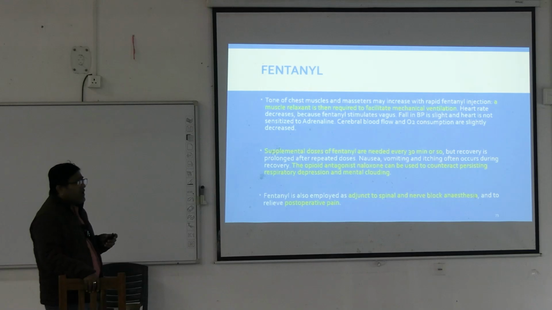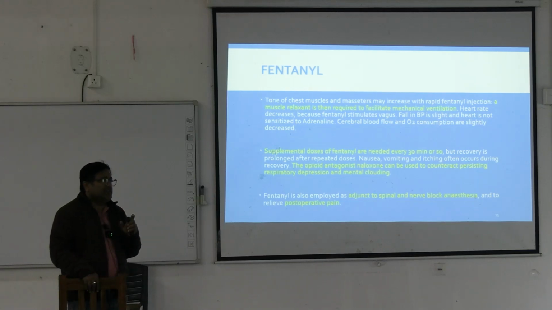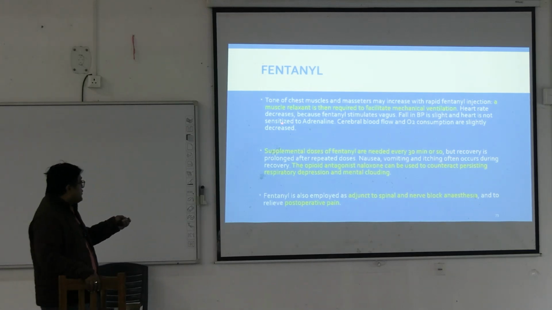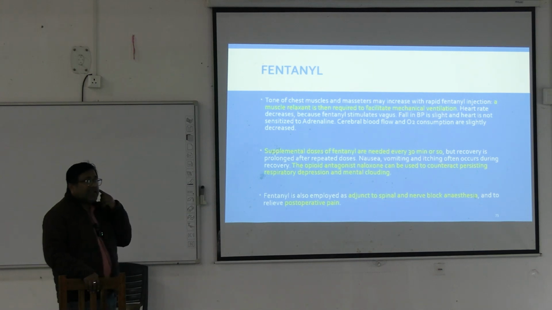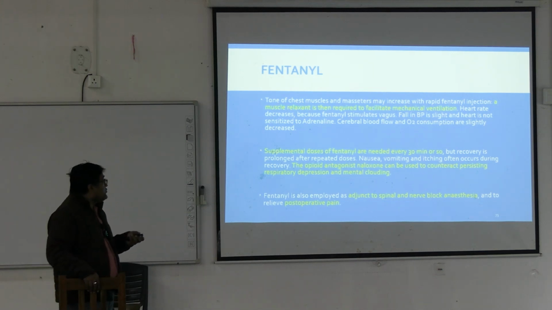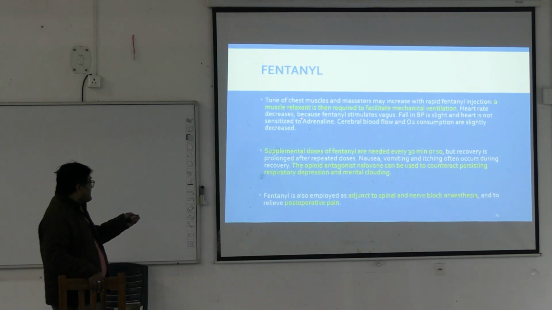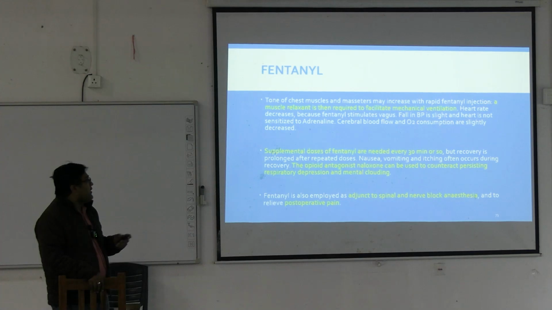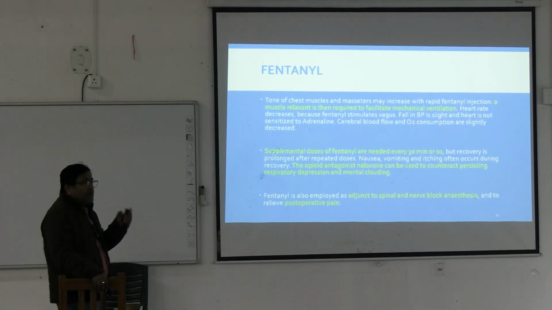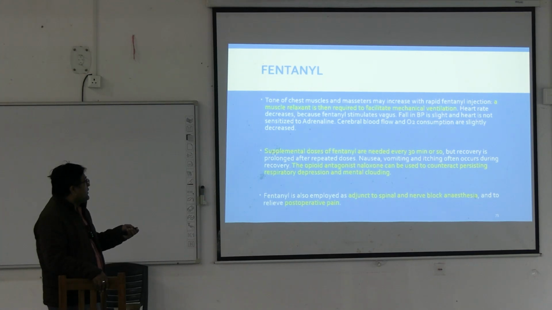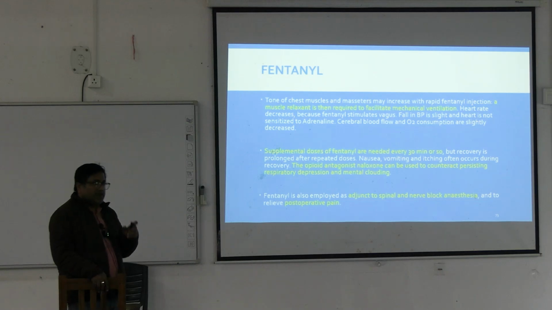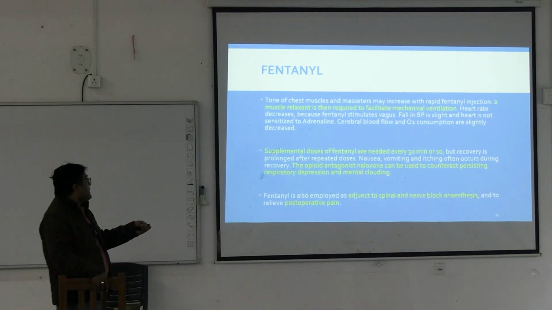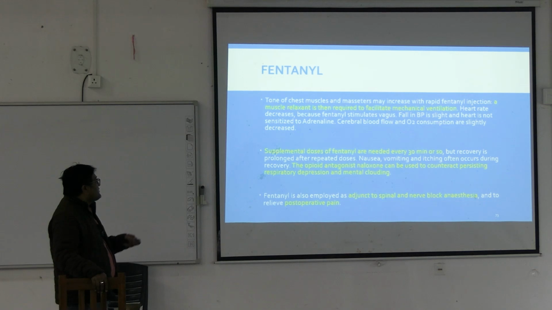Now with the use of fentanyl on rapid intravenous injection, the tone of chest muscles can be increased and the masseter muscle tone increases. So a muscle relaxant is then required to facilitate mechanical ventilation. Now heart rate decreases because fentanyl stimulates the vagus nerve. Fall in blood pressure is slight, but heart is not sensitized to adrenaline, unlike halothane which sensitizes heart to adrenaline. Cerebral blood flow and O2 consumption are slightly decreased.